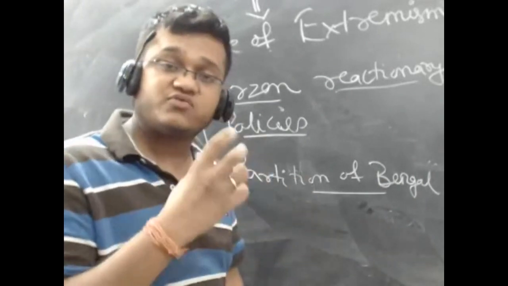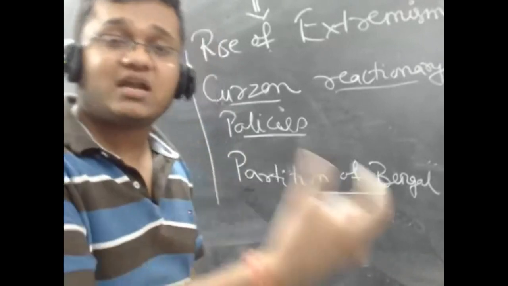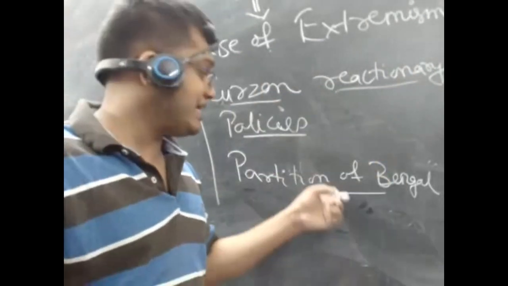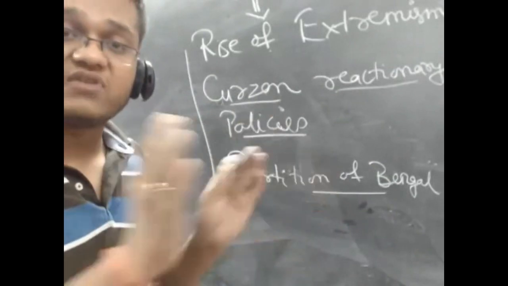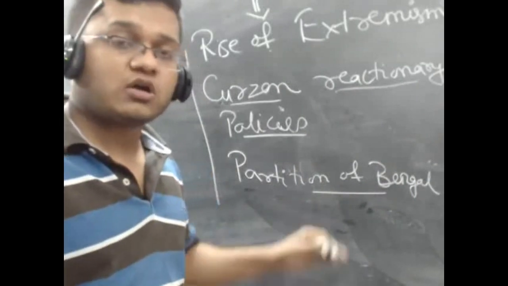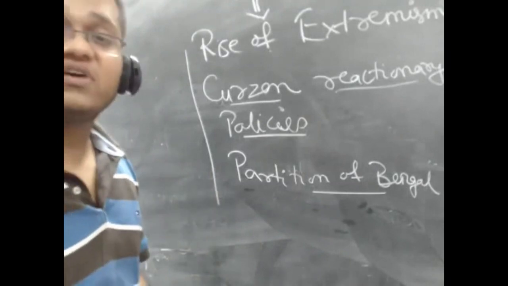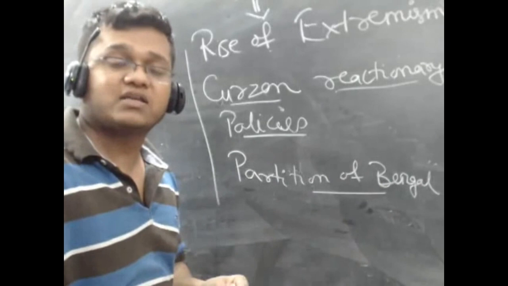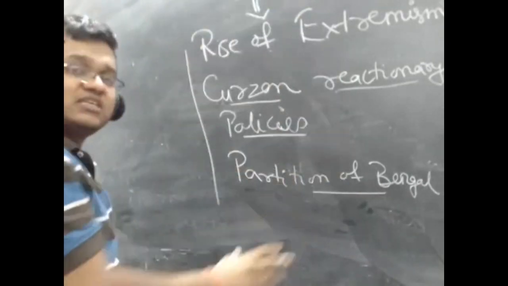So this agitation is very important, this event is very important, because agitation against a regional exploitation becomes a national issue. So whole nation will fight that yes, what has happened in Bengal is wrong. So when whole nation is fighting, then you are able to divert their attention from Bengal to a common enemy, that is British. So it is not about partition of Bengal, it is like because British is there, that's why this has happened. So our first task is to throw away British. Our secondary task is to make sure that a partition is annulled. But first task is to throw away British. So in 1905 we will see these 3 things.